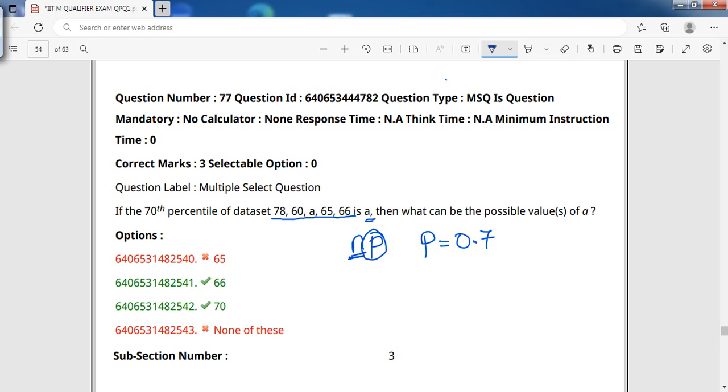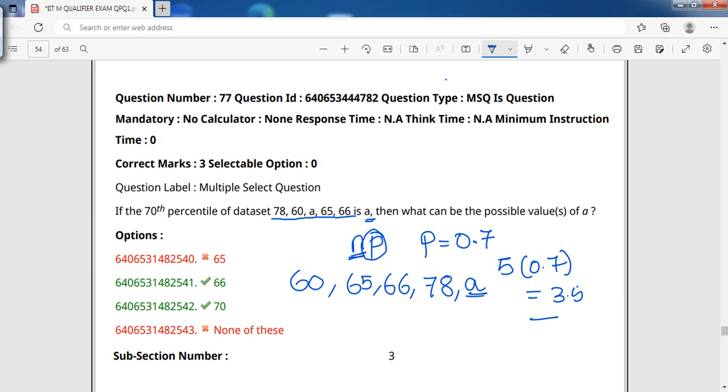In the given data set of 5 numbers, we have 60, 65, 66, 78 and A. I don't know what A is exactly, so I'm not going to place A anywhere until I calculate. N is 5, so 5 times 0.7 is 3.5. Even if it is 3.5, we need to consider the answer to be the fourth term.